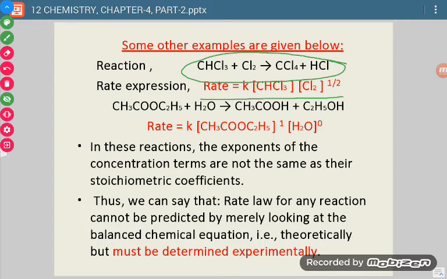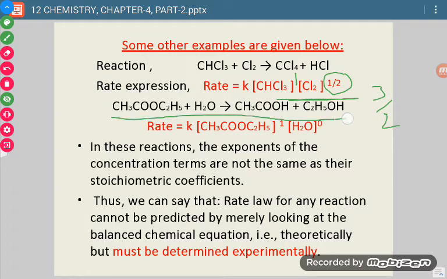Now, for this reaction, rate of reaction is equal to K multiplied by the molar concentration of CHCl3 into the molar concentration of Cl2 raised to power 1 by 2. So the order of reaction with respect to CHCl3 is 1 and with respect to Cl2 it is 1 by 2. So the overall order of reaction is 1 plus 1 by 2, which is 3 by 2.